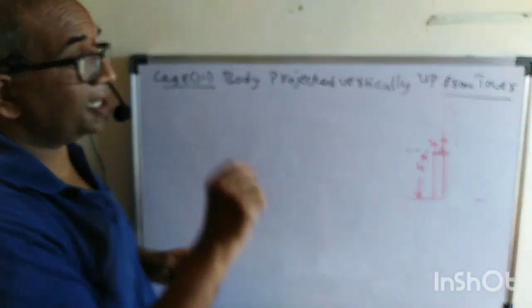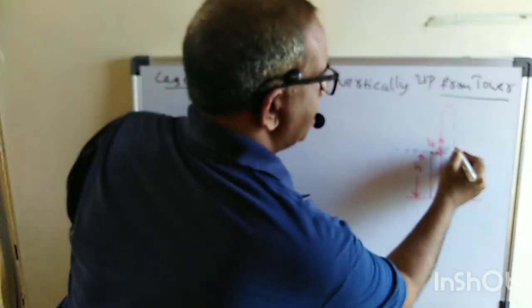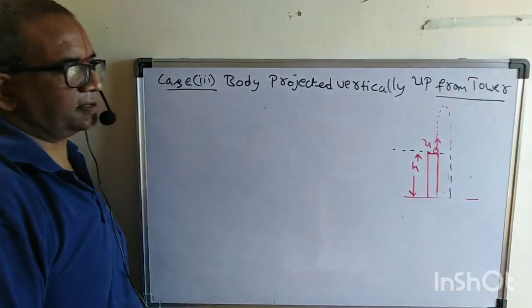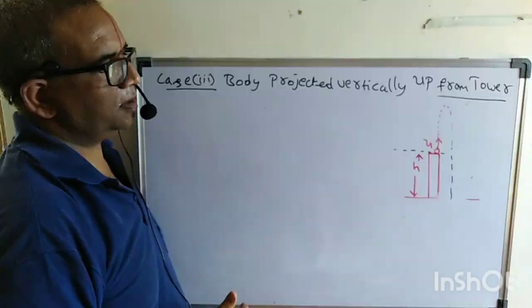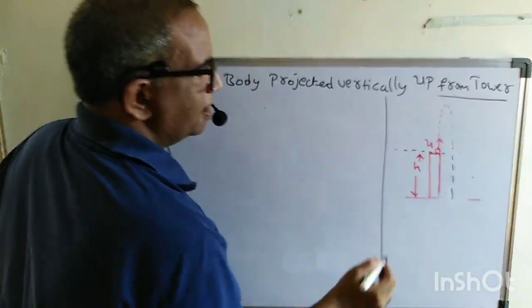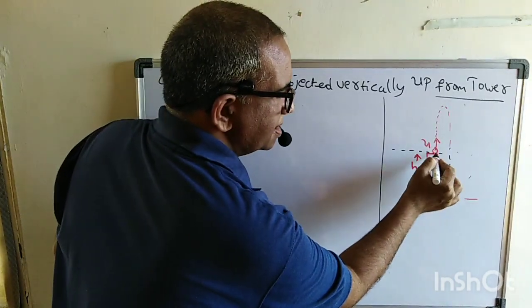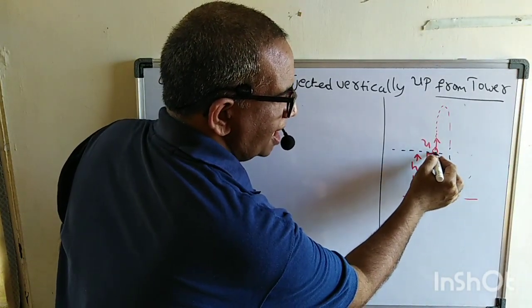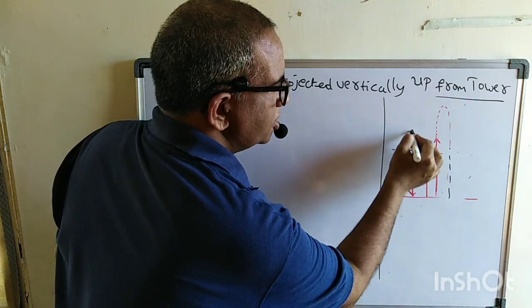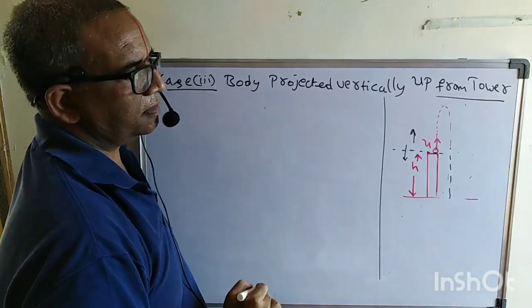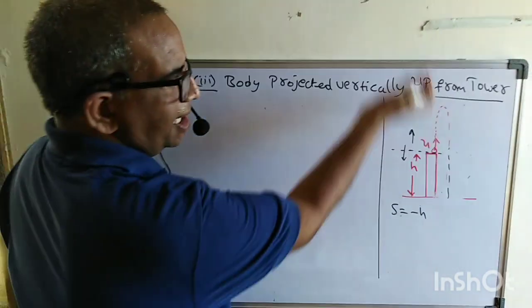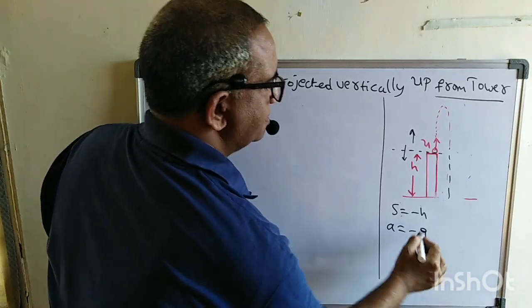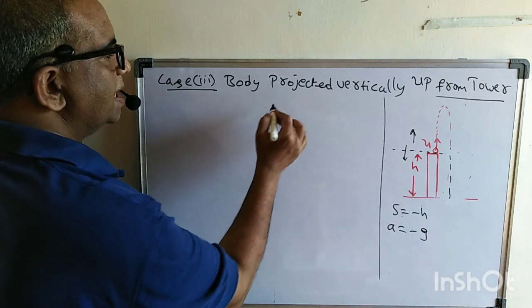Now the case is, what is the time taken to reach the ground? How can we calculate this? First of all, we projected vertically up, it went to a certain height, then it reached the ground. Observe here carefully. I started from here, then went up. This is positive, and this one is negative. So what is the displacement here? Minus h. We projected vertically up, so what is the acceleration here? Minus g.